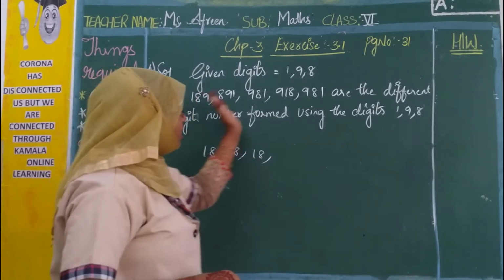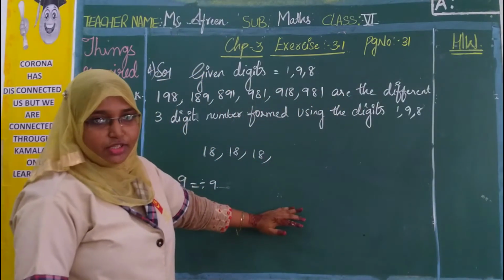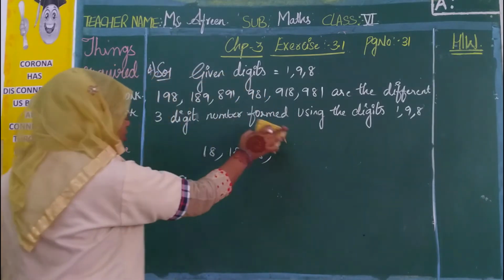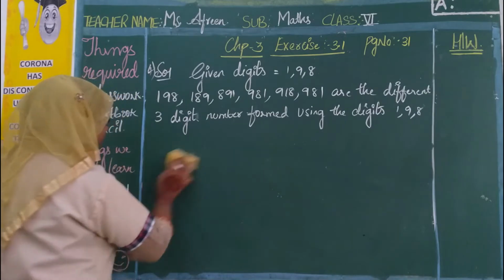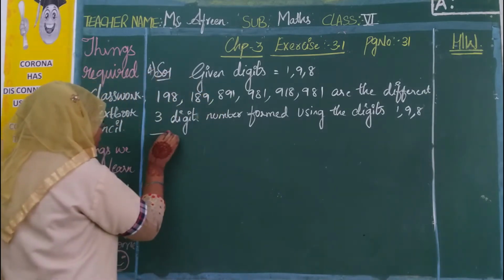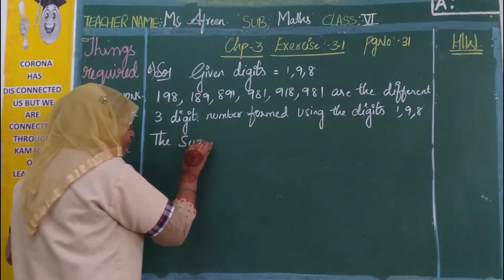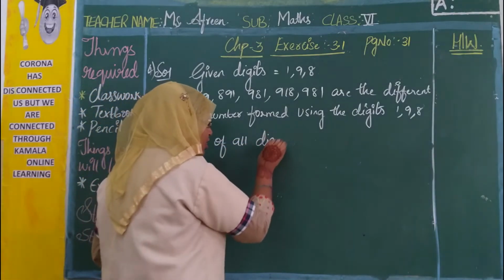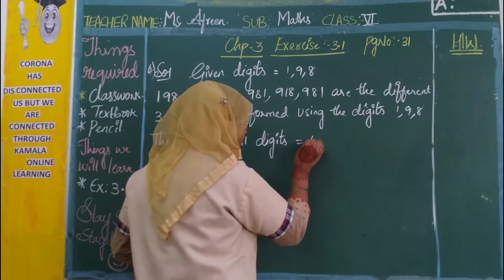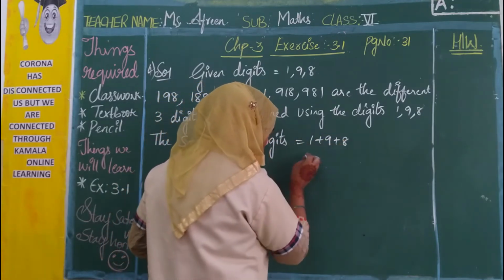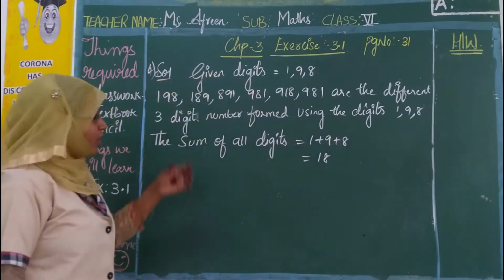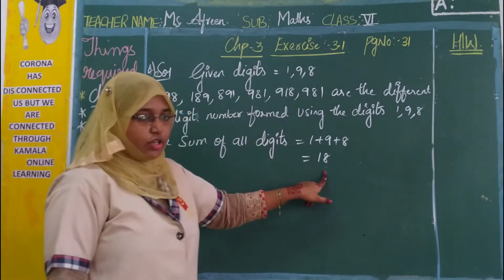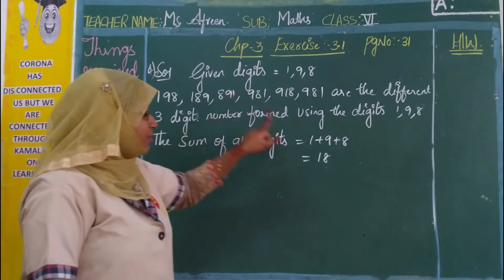So if you see, all the numbers use the digits 1, 9 and 8, so the sum of all the digits is equal to 18. We need not write for every number. Simply we can write the sum of all the digits, 1 plus 9 plus 8, which is 18. Now 198 answer is 18. 189 answer is also 18. 891 sum is 18.